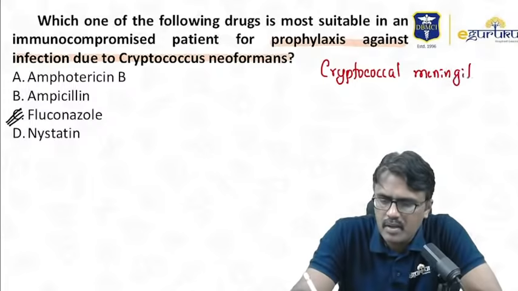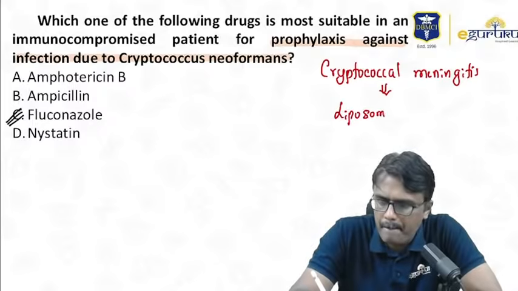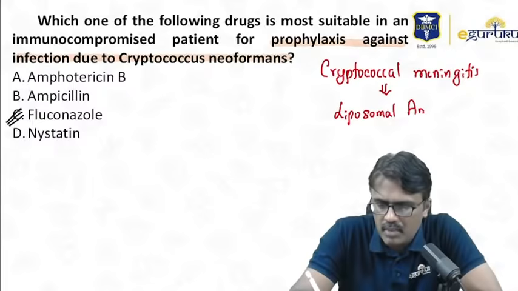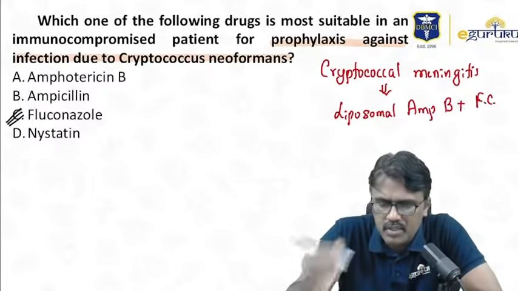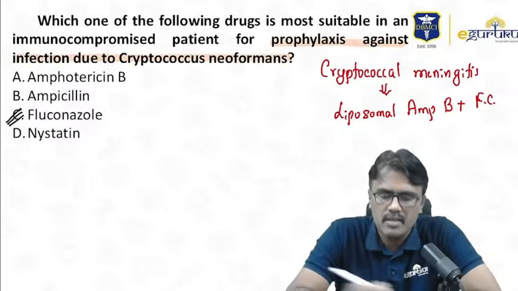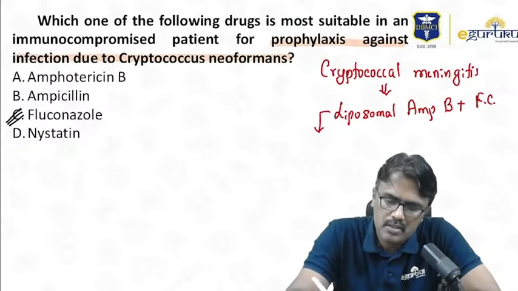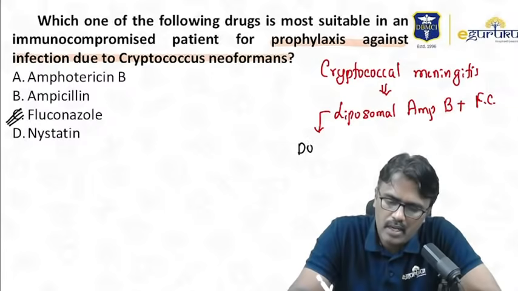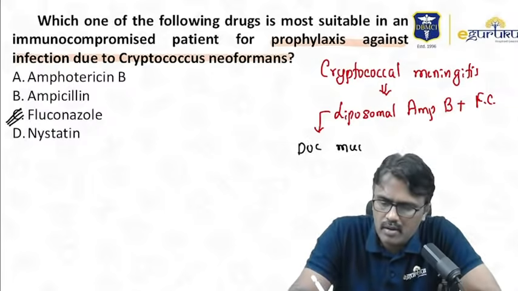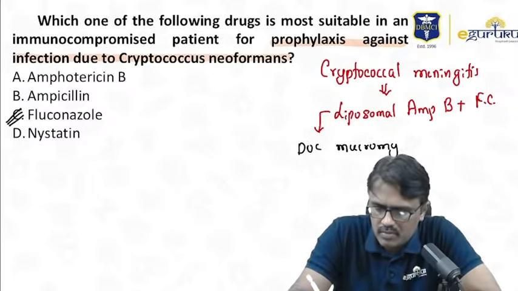That time, you give parenteral drugs like liposomal amphotericin B. Along with that, you can add flucytosine. This liposomal amphotericin B is the drug of choice for a fungal condition called mucormycosis.